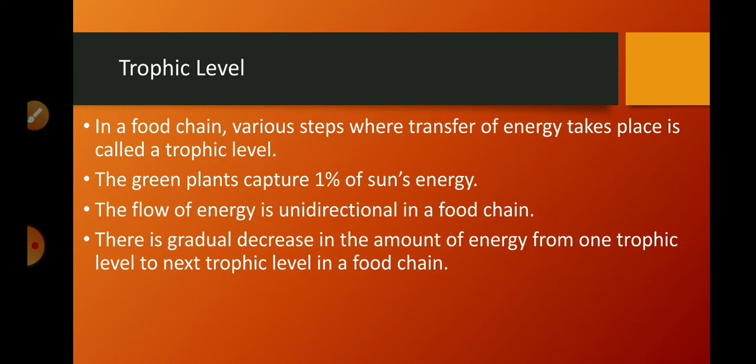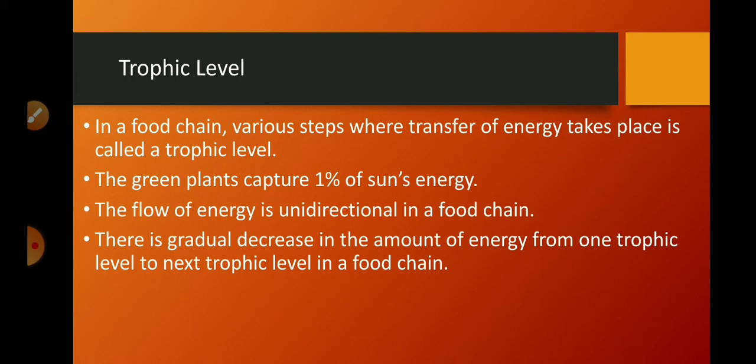From autotrophs, energy goes to the heterotrophs, and then when heterotrophs die, that energy goes to the decomposers. During this transfer of energy, some energy is lost in the form of heat, and some is utilized for the life processes of all these organisms. Flow of energy in a food chain is unidirectional.